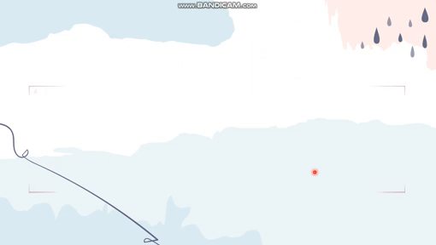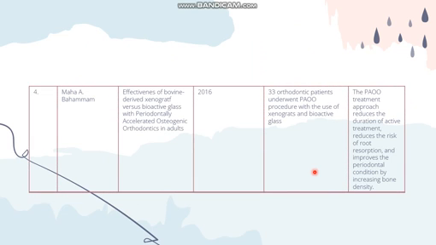And the last, Mahabharamam, with the title Effectiveness of Bifinder 5 Xenograft versus Bioactive Glass with Periodontally Accelerated Osteogenic Orthodontic in Adults, published in 2016.